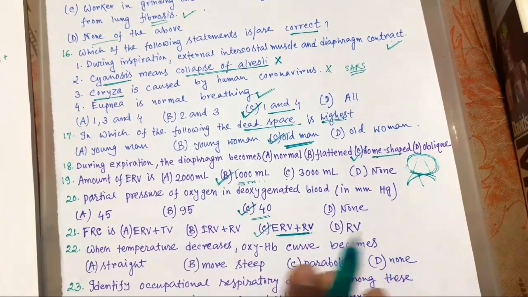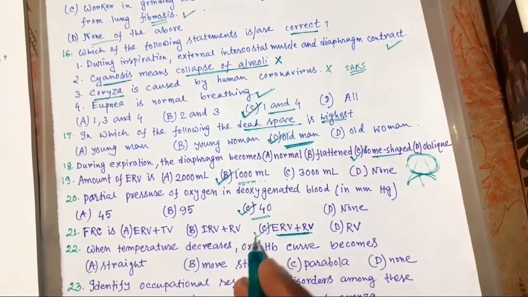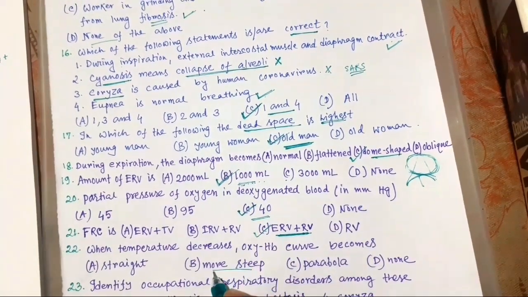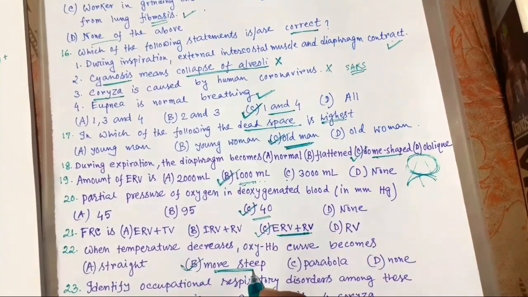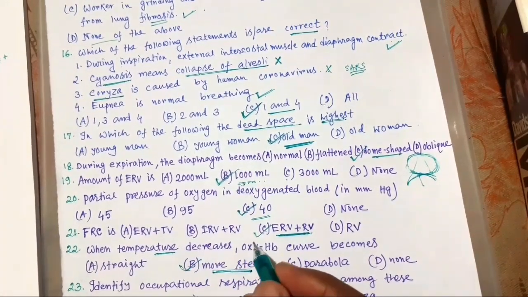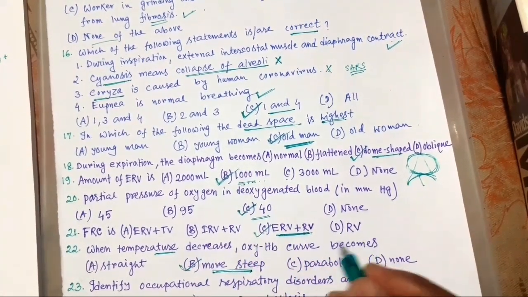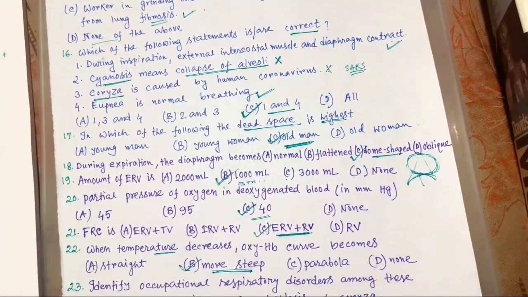Okay. So oxyhemoglobin curve becomes more steep. Okay. What is the meaning of more steep? Now lower temperature is favorable for the formation of oxyhemoglobin. Okay. So from the curve,